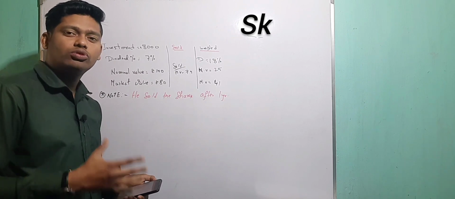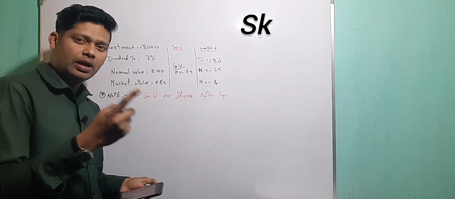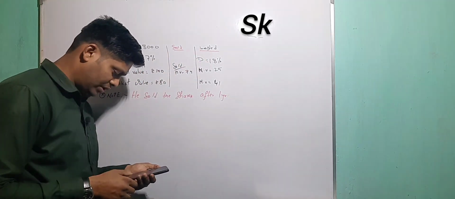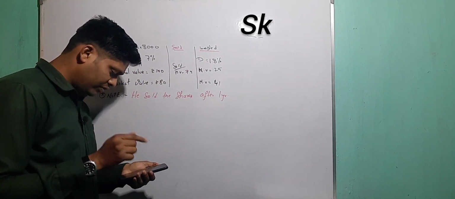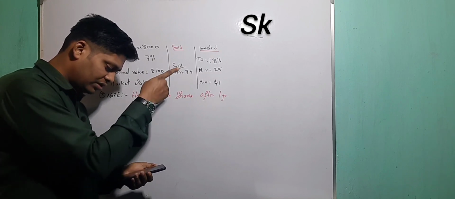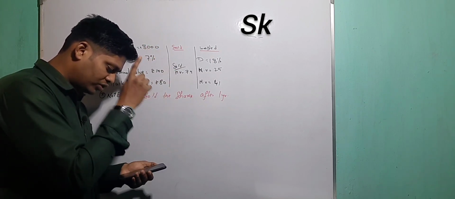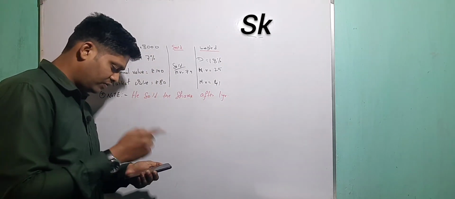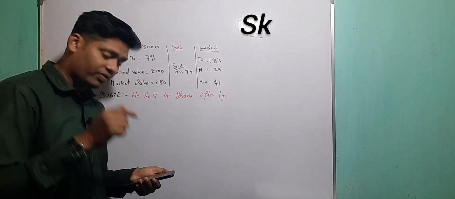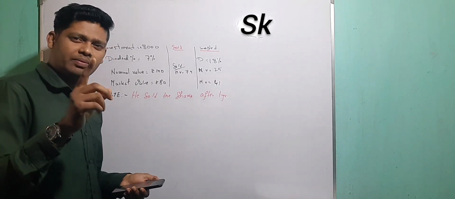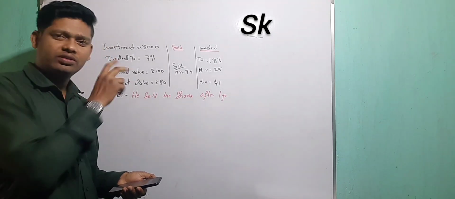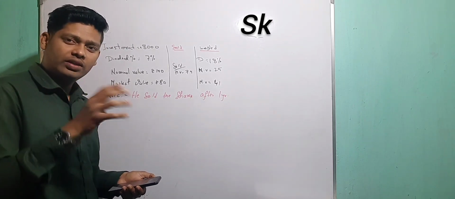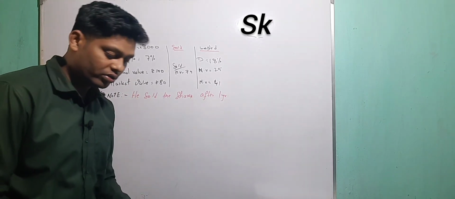So he has clubbed those two amounts, the investment and the dividend, and together he has invested in a new company, where he invested the proceeds in 18% rupees 25 shares at 41, which means nominal value is 25, market value is 41. Now you have to find out the dividend for the first year. He kept his shares in the starting company for 1 year, so there he got a dividend. So first you have to find out the dividend.